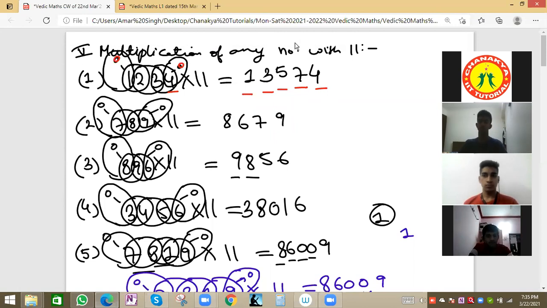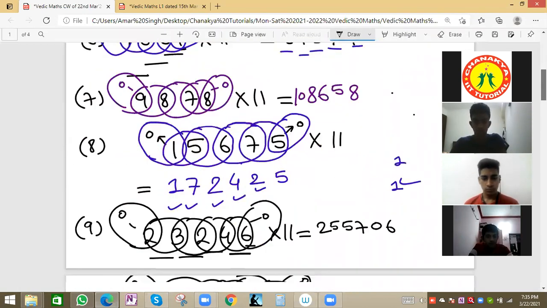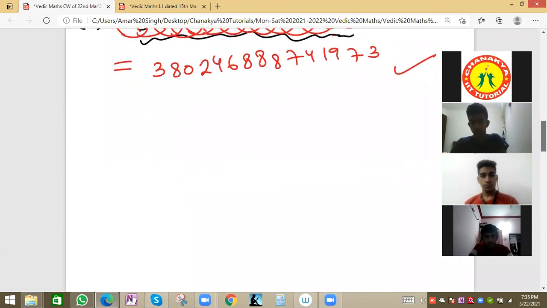This is the multiplication of any number, 2-digit number, 3-digit number, 4-digit, 5-digit, any number with 11. We can say this is what the trick is about. Let us start with the question itself.